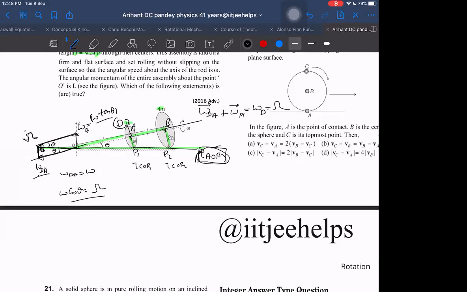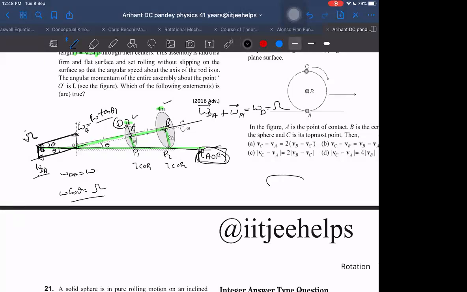But otherwise, other than that, I think we can directly do it. If I know the moment of inertia of disk M and 4M about the instantaneous axis of rotation, then we can directly get it. And I think it is also easy to find the moment of inertia of the disk about this axis.